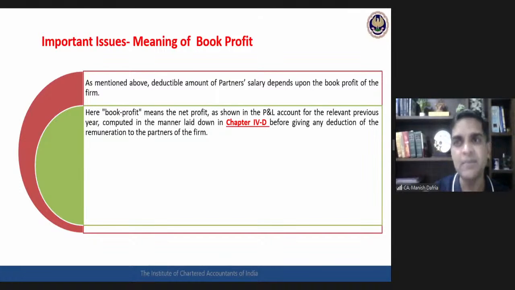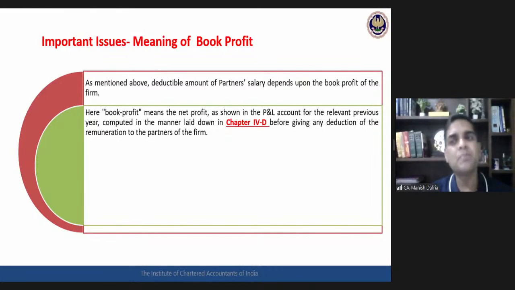Now, what is very important, the language has all the possibilities of creating a royal confusion in mind. Book profit means the net profit as shown in the P&L account for the relevant year. So I start feeling, no, this is as per my P&L account. But the next part is important: computed in the manner laid down in chapter 4D before giving any deduction of remuneration to the partners of the firm. Now, chapter 4D is the business income provision of income tax.